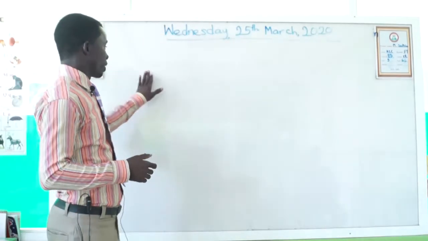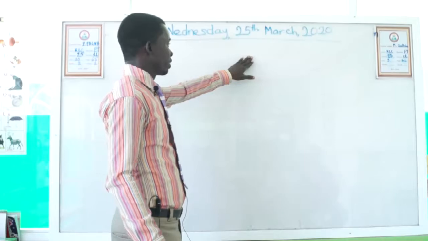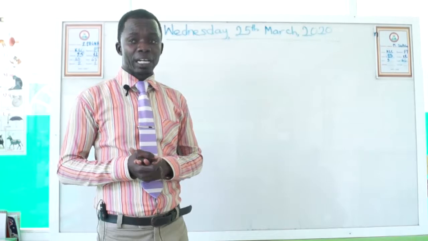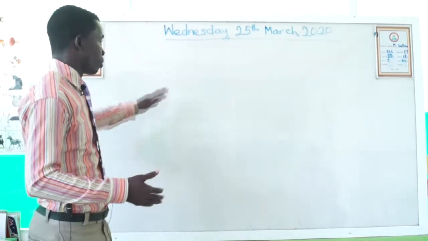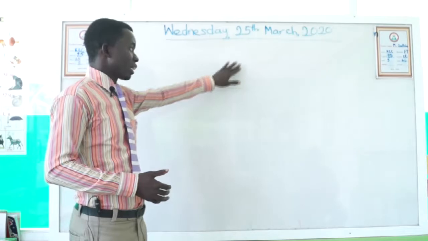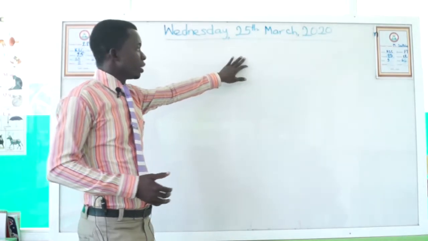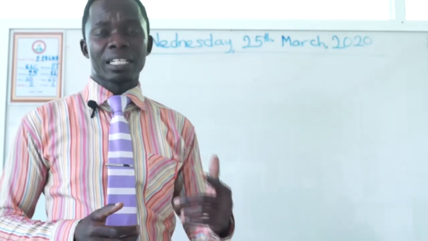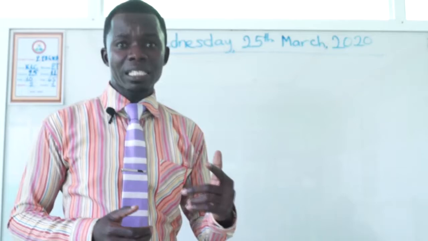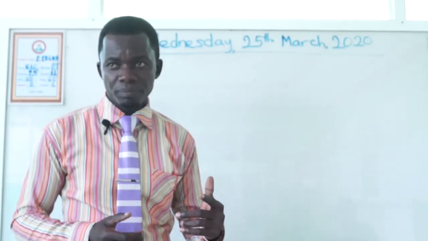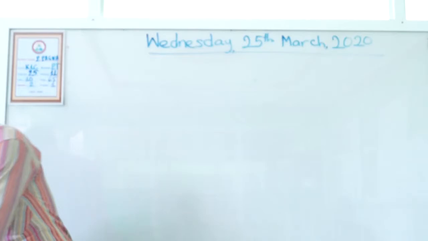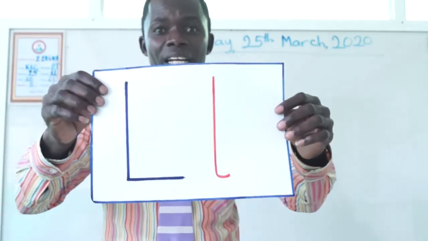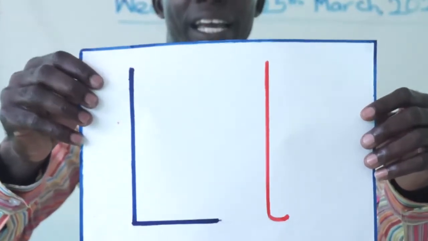Welcome to our phonics lesson, and as usual, we are going to continue where we got to on the other day. We are going to continue from the last letter that we learned. The letter that we are going to learn today is after letter K. And what letter is that? It is letter L.